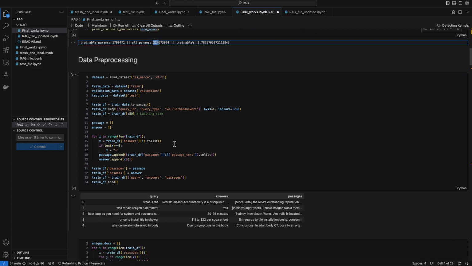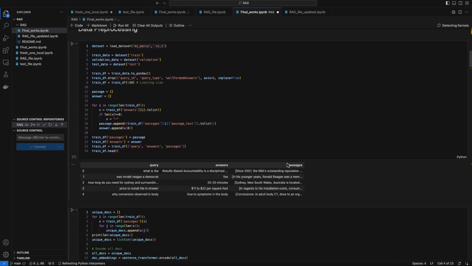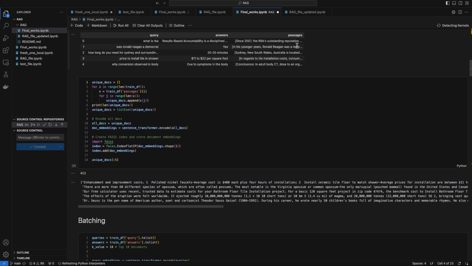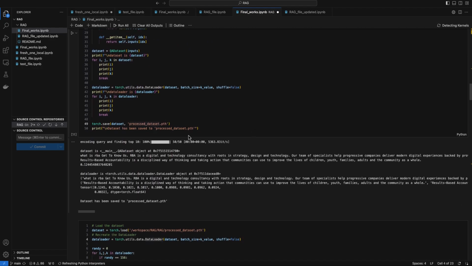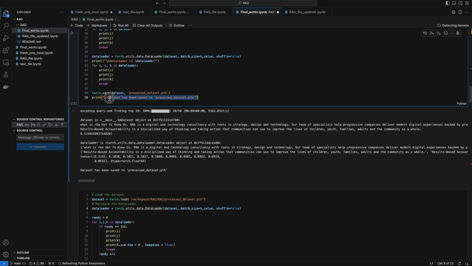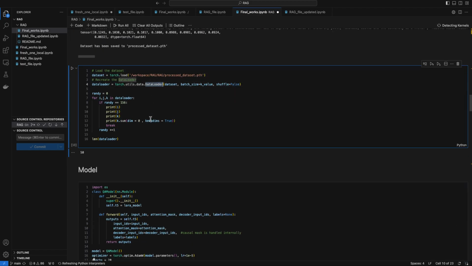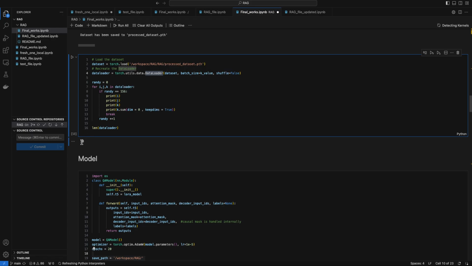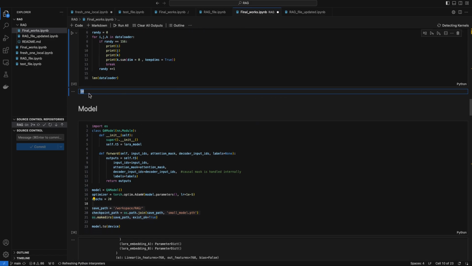For the data preprocessing, I'm not going to talk much about it. Basically, I'm getting the queries, answers, and passages from my document. Then I take all the unique documents from the passages and batch them. It took me 5 or 6 hours to do this whole batching, so I saved the output for a quicker rerun. I'm loading it and putting it into the data loader. Here I'm using a really small data set, just 50. Again, for visualizing the results, it becomes really easy if you have a smaller data set. And here I'm setting up the model.